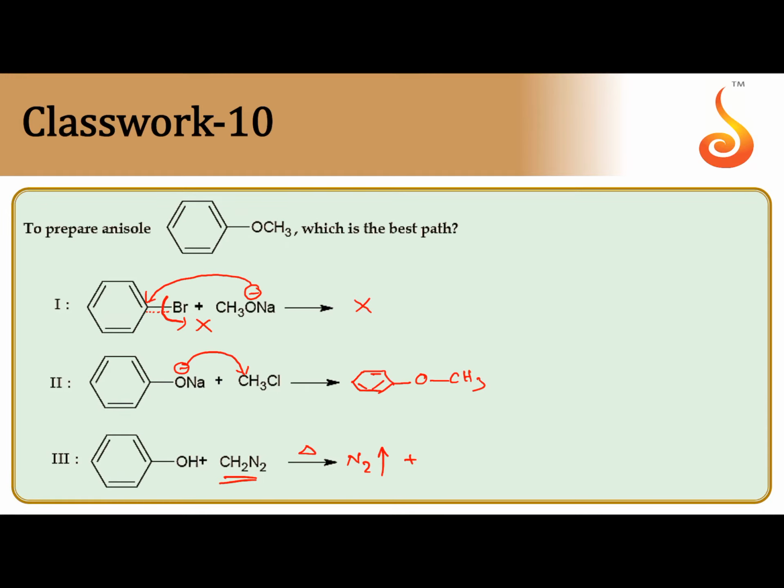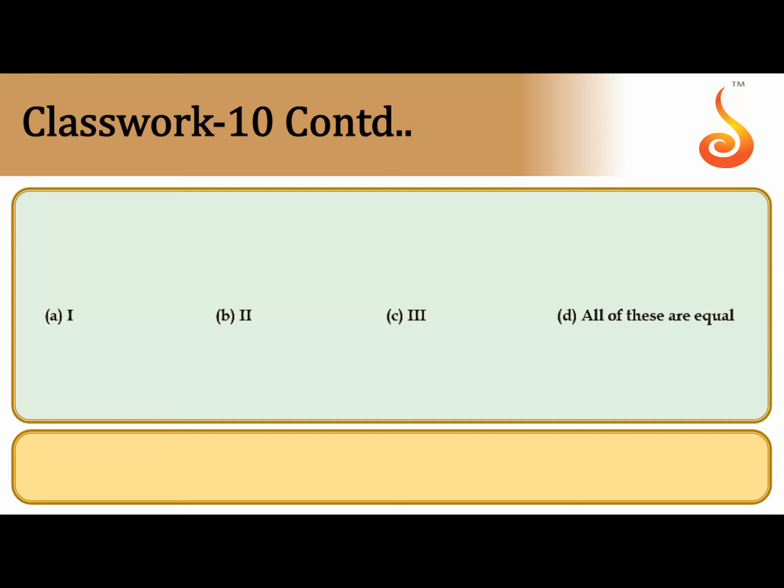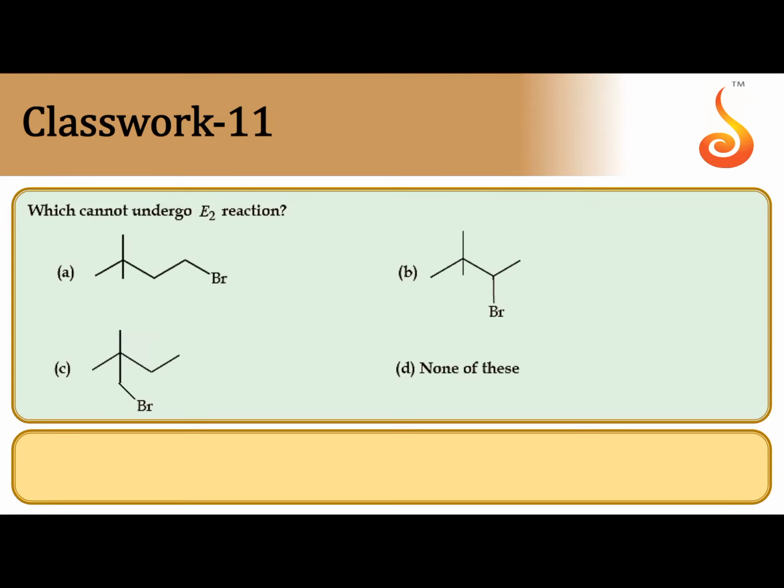CH2 is inserted between O and H, giving anisole. But here the yield will be less. So the best method to prepare anisole is the second method. Correct answer is B.